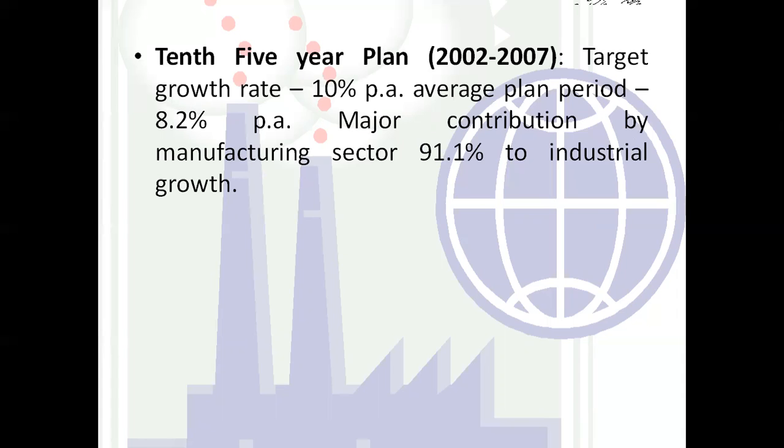Here, the majority contribution was given by the manufacturing sector, by 91.1 percentage to the industrial growth. The major contribution was made by the manufacturing sector. Due to this manufacturing sector, there was a huge improvement in the industrial sector. There is a huge growth in the industrial sector.